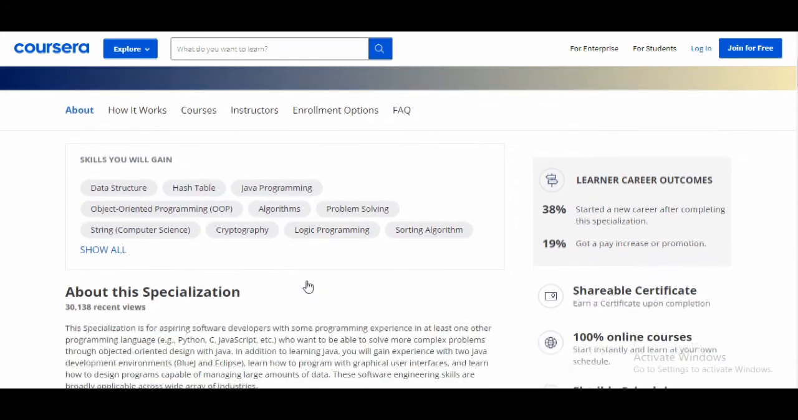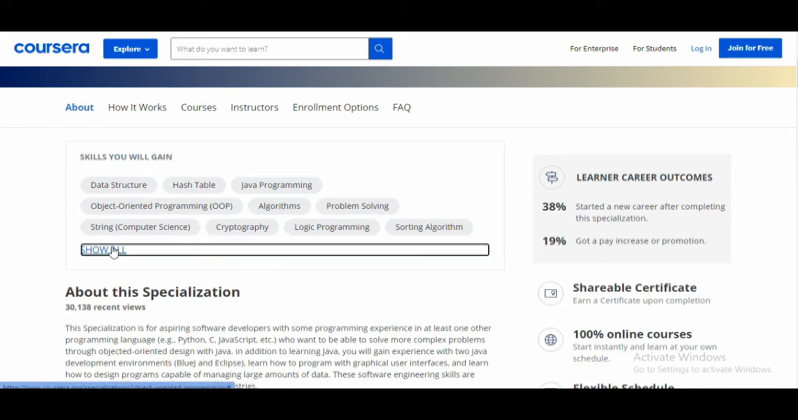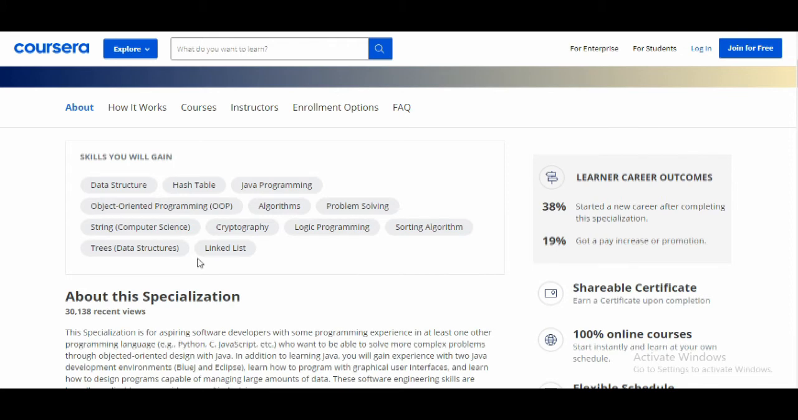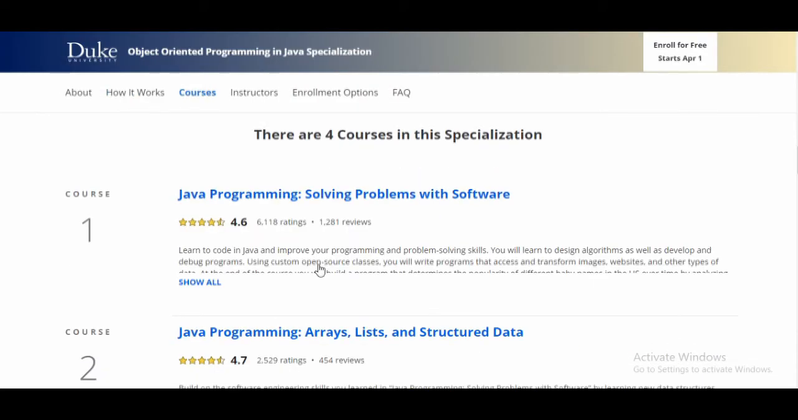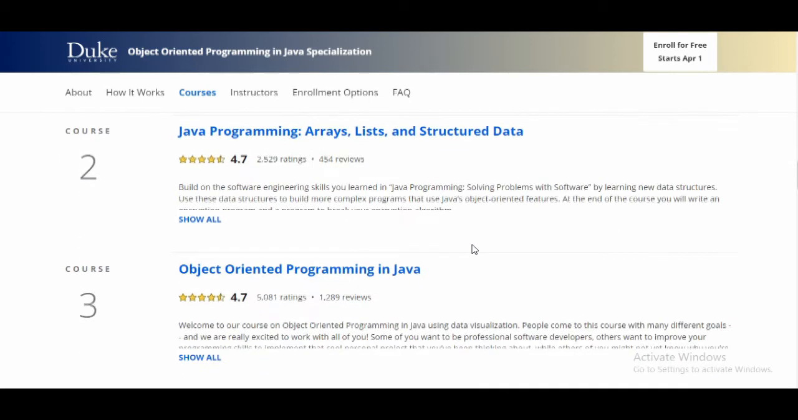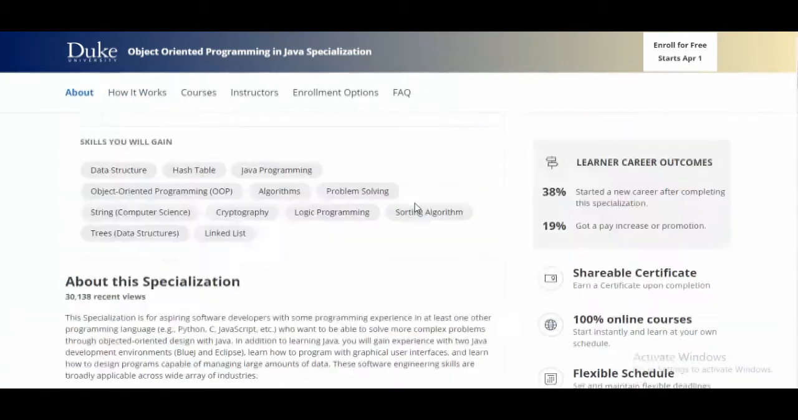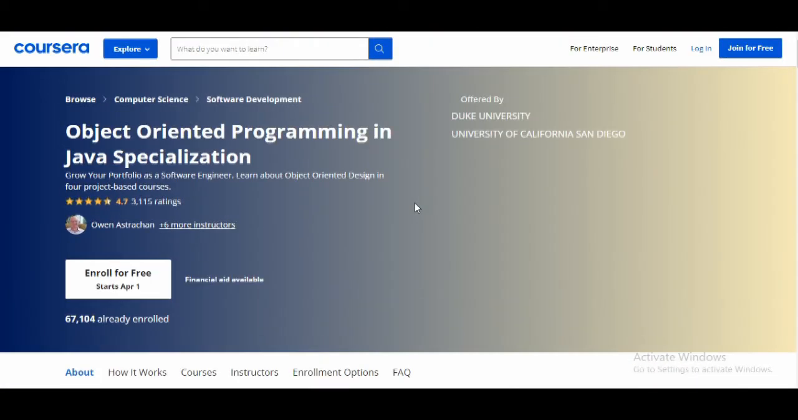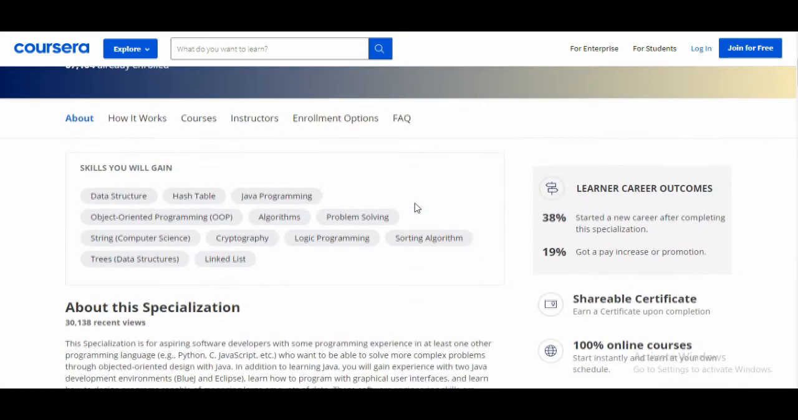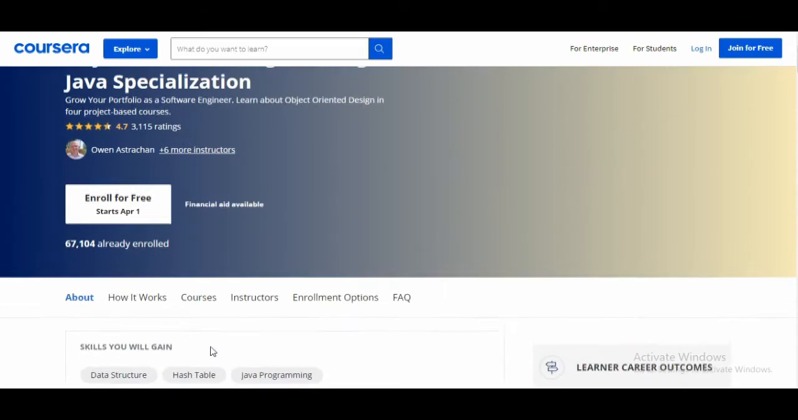Through this course, you will gain skills in data structure, hash table, Java programming, object-oriented programming, algorithm, problem solving, string, and many more. And you can see all the skills that you will gain over here. There are 4 courses in this specialization: Java programming, ArrayList, data structure, object-oriented programming in Java, data structure and performance. Through this course, you will learn overall concepts of Java. You will get certification. You will also create a project, also an applied learning project. You can see the information of the project over here, what project you want to create in Java.